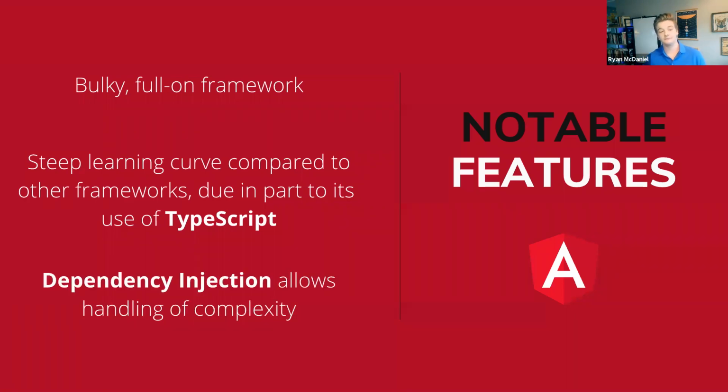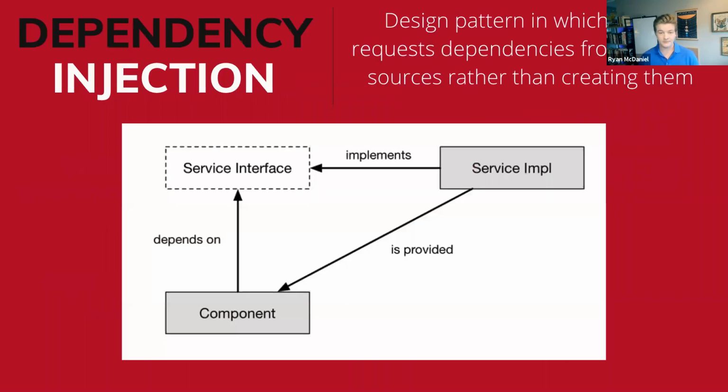learning curve. One of Angular's key characteristics is its use of dependency injection, which allows Angular apps to field high levels of complexity. In this defining design pattern, dependent objects, or dependencies, are created outside of a class, and their functionality is injected into that class at runtime. Dependency injection allows developers to separate the construction from the use of objects, moving the creation and binding of dependent objects outside of the class that depends on them.